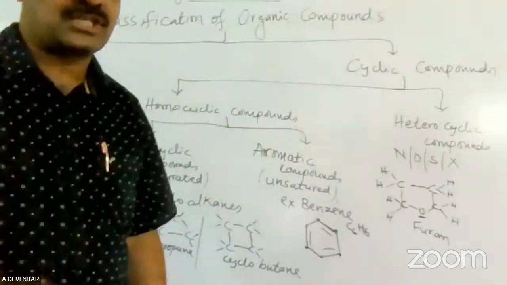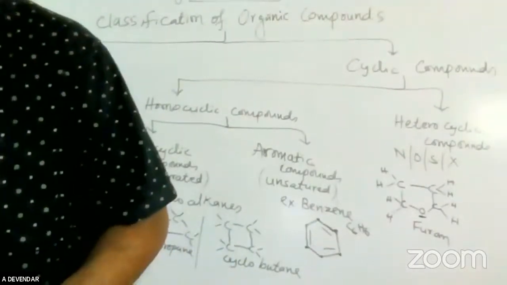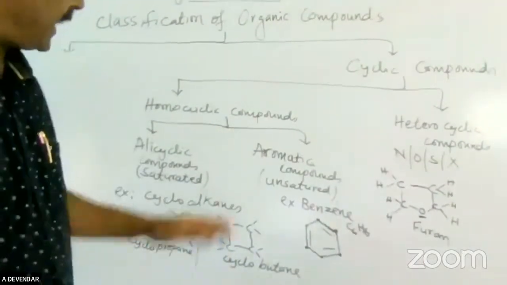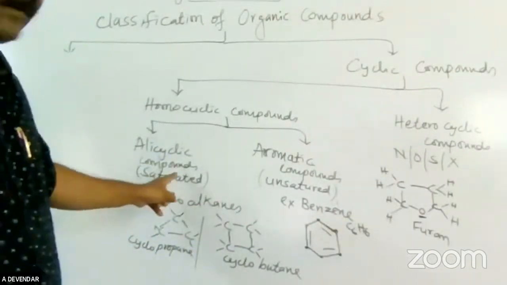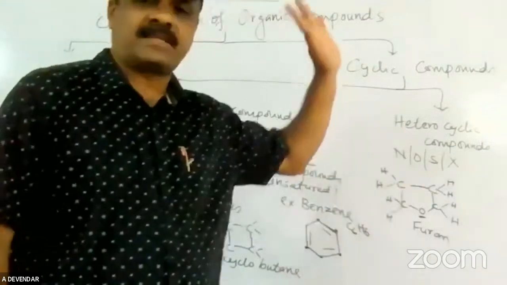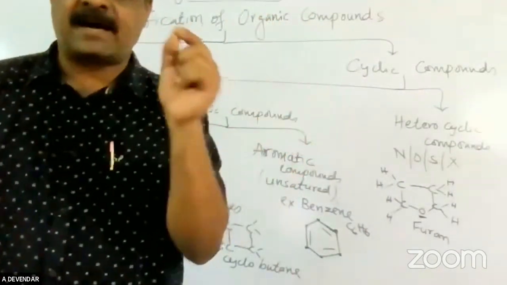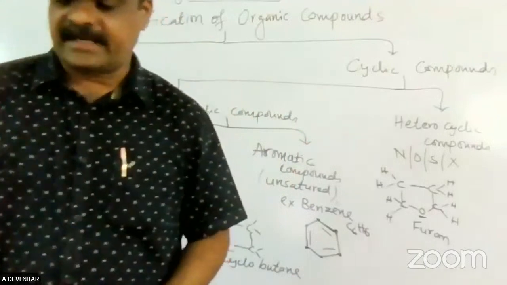Sometimes in the examination, the classification is asked as a 10 marks question. Please remember the 10 mark question on the alkanes. You just write a few compounds for any one classification. Write one example, that's enough. No need to write all the examples. One example for each classification.